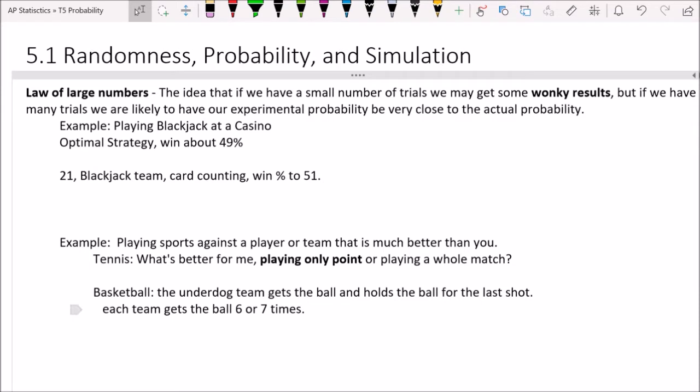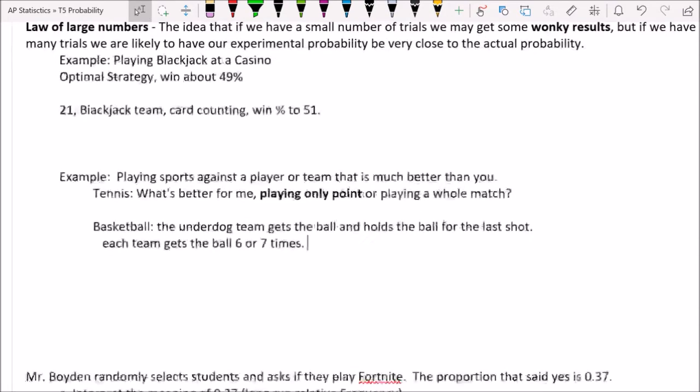I really thought that was a clever way to try to compete. Now, by the way, that underdog team did lose. Because the other team would steal the ball occasionally and go dunk it. So it didn't work out, but they did what they could to try to make it as fair a fight as possible, which is pretty cool.